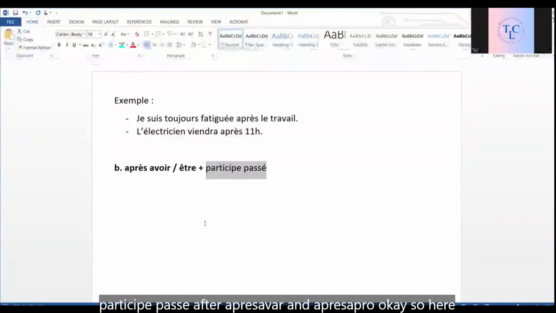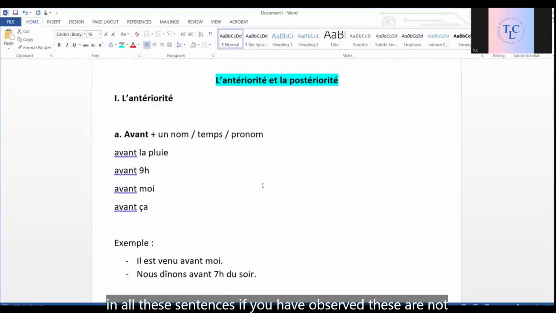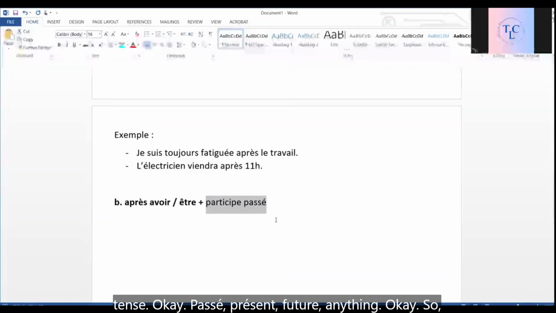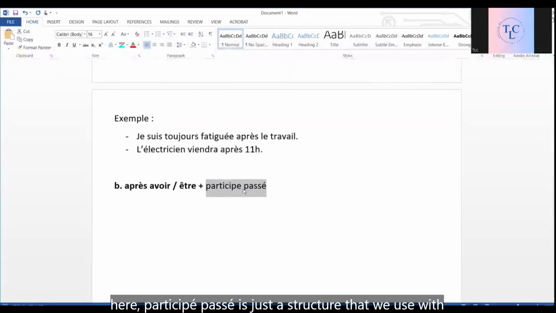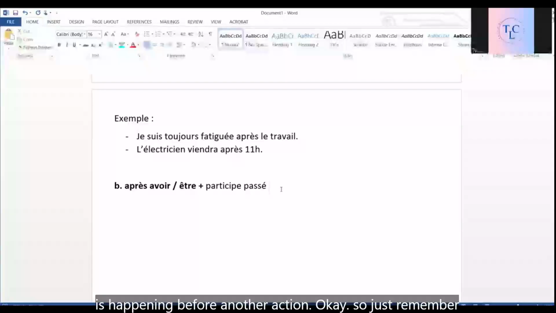Okay. So here in all these sentences, if you have observed, these are not used with a particular tense. They can be used with any tense. Okay, passé, présent, futur, anything. Okay. So here participe passé is just a structure that we use with après avoir and après être. Okay. But it doesn't mean that it becomes passé composé. No. It just shows that the action is happening before another action.